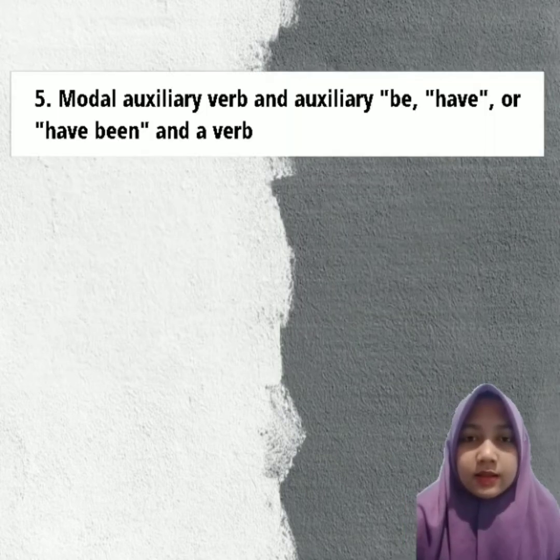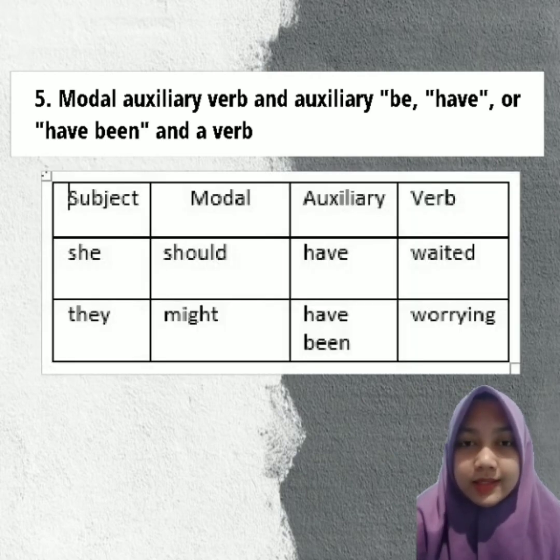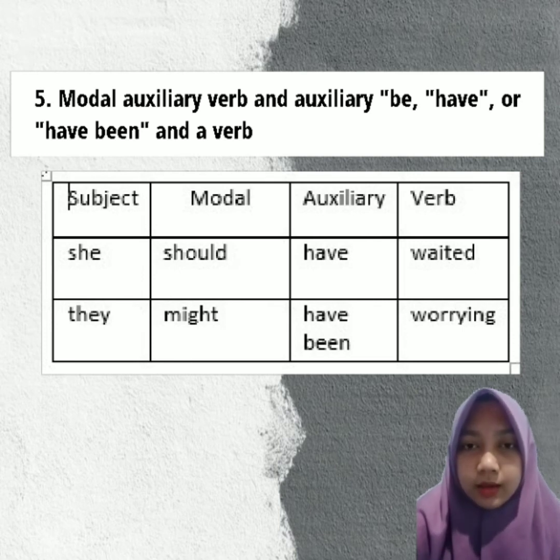And the last consists of a modal auxiliary verb and auxiliary be, have or have been, and a verb. And you can see the examples in the table, and they are, she should have waited and they might have been worrying. And the forms of a verb phrase here are should have waited and might have been worrying.